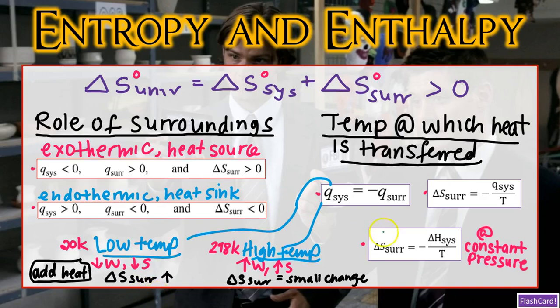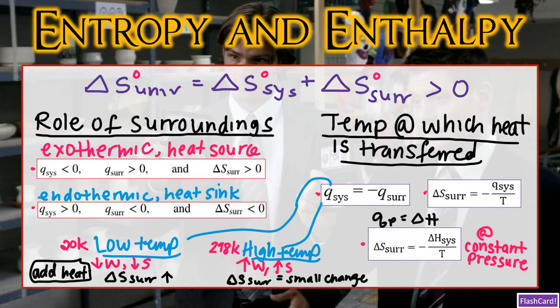In an expression, that simply means that delta S of the surroundings is equal to negative Q of the system divided by T. And for processes at constant pressure, the heat, which is now going to be Q_P, which is going to signify constant pressure, is equal to delta H, which again we know as our enthalpy. So now we can actually say that the delta S of the surroundings is equal to negative delta H of the system divided by T at constant pressure. So now we have effectively connected entropy and enthalpy concepts to one another.